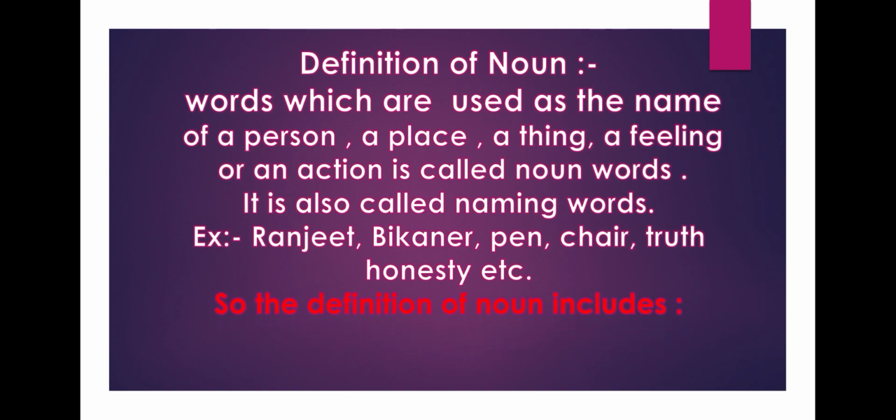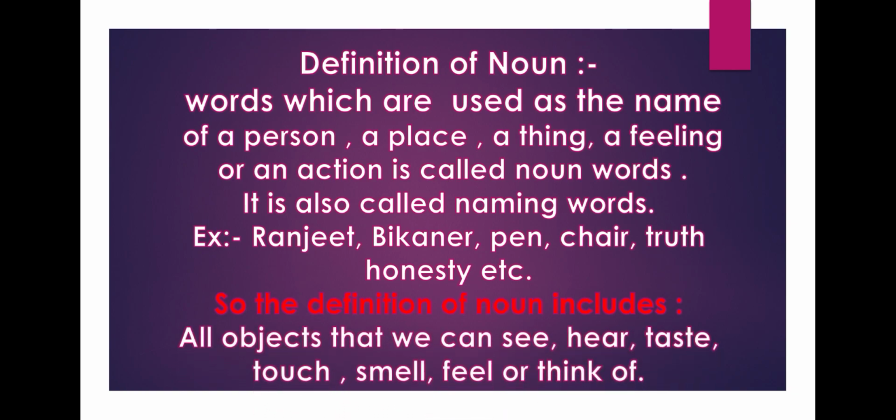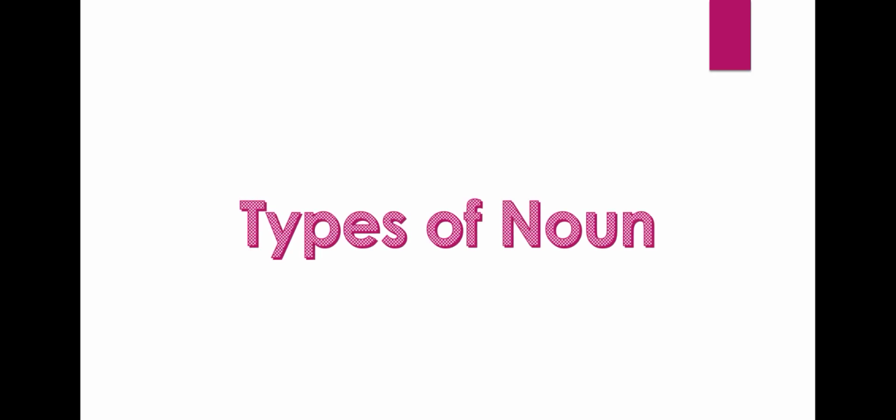So the definition of noun includes all the objects that we can see, hear, taste, touch, smell, feel or think of. All of these come under the noun. Let's see the types of noun.